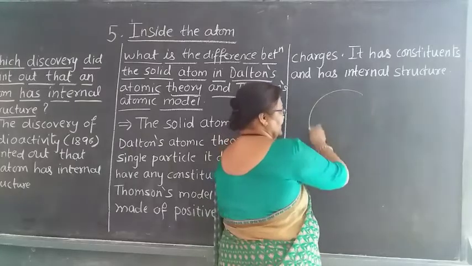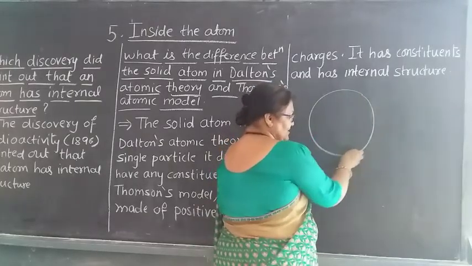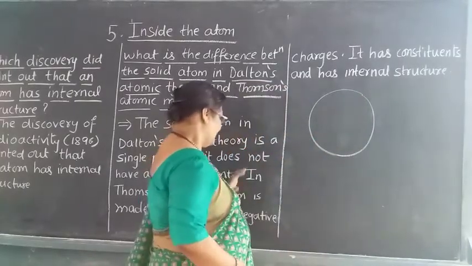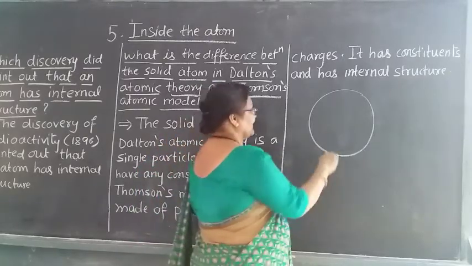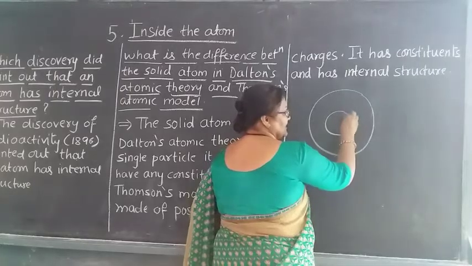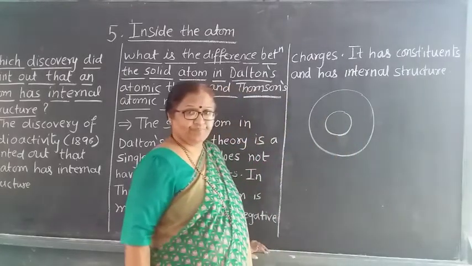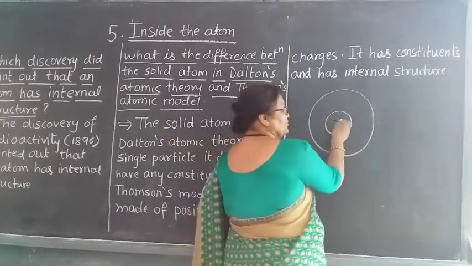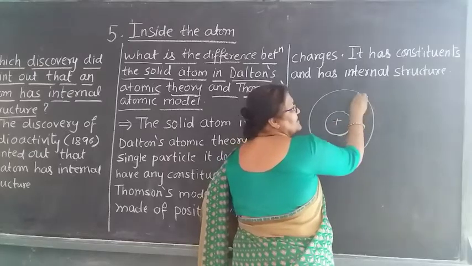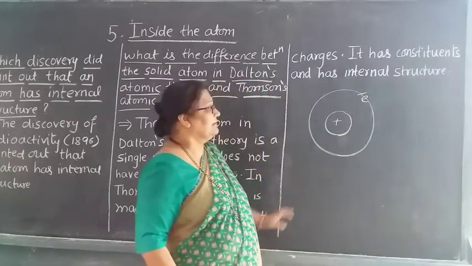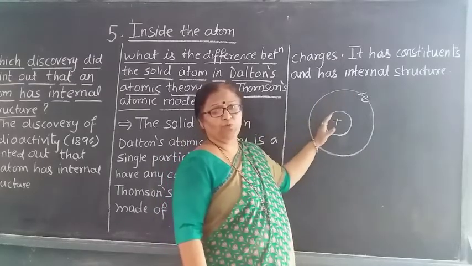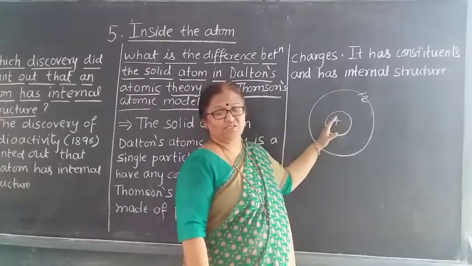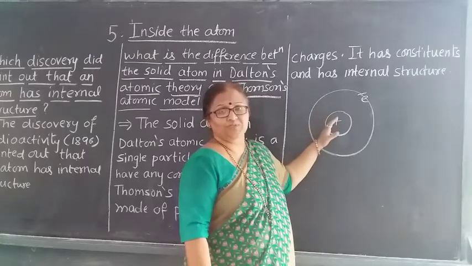If you see the atom, what was told by Thomson is that there was a nucleus at the middle. It has a positive charge and the electrons were revolving around the nucleus. That means it has both positive and negative charge. This was told by Thomson.